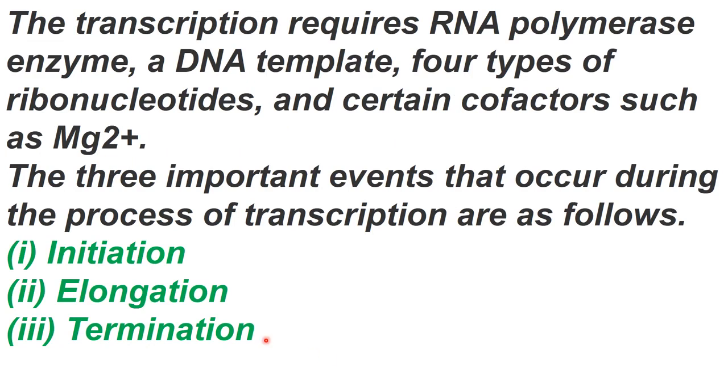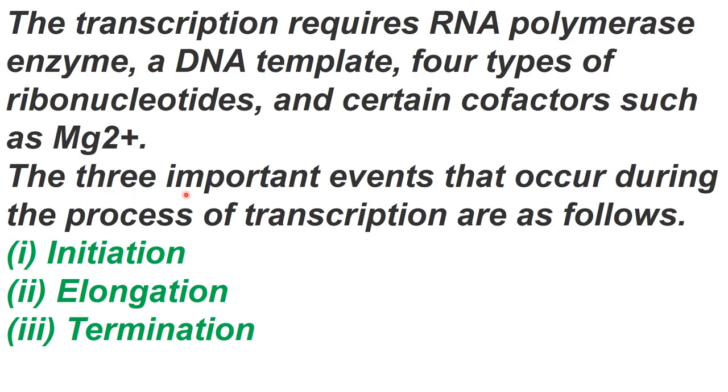Now after this you will tell that transcription requires RNA polymerase enzyme, a DNA template and 4 types of ribonucleotides. You know about these ribonucleotides. These are GTP, ATP, UTP and CTP. These are required, and certain cofactors also, such as magnesium ions, are required for the transcription process.